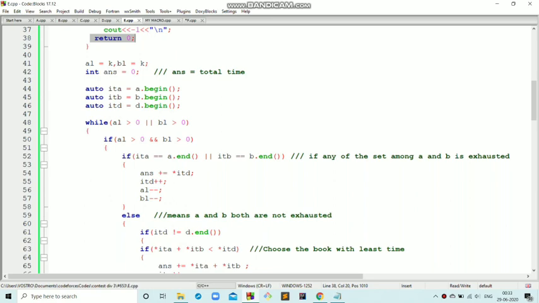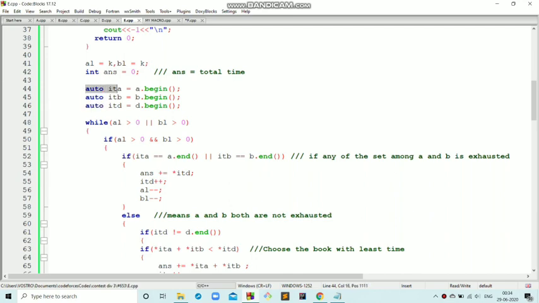In the other case, it will always be possible to find such a solution set. Now what I am doing here is initializing AL and BL with K. As we go on choosing the books, if I choose a book which is liked by Alice, I will decrement the count of AL. If I find a book which is liked by Bob, I'll decrement BL. So we will be greedily choosing books until we reach a situation where AL and BL equal 0, which means we have chosen K books for Alice and K books for Bob.